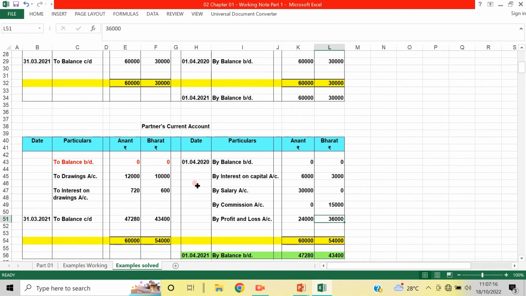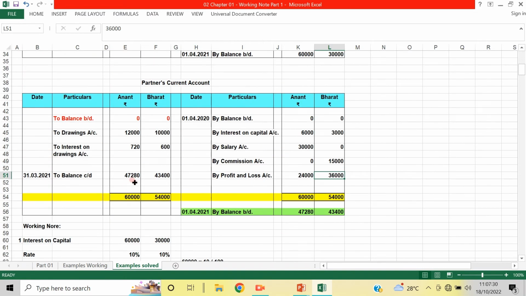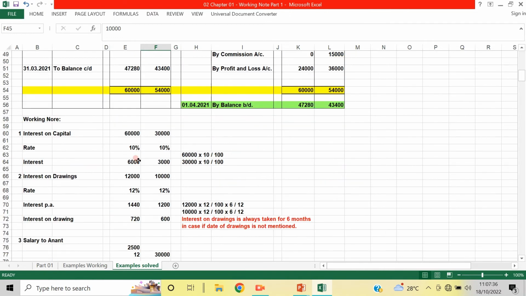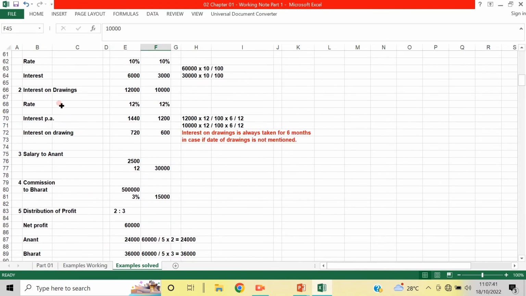Now what is the commission? Drawings are 12,000 and 10,000 respectively. Interest on drawings is also given at 12%. Anand withdrew 12,000 and Bharat withdrew 10,000. Interest on drawings is charged at the rate of 12%, so it needs to be calculated.